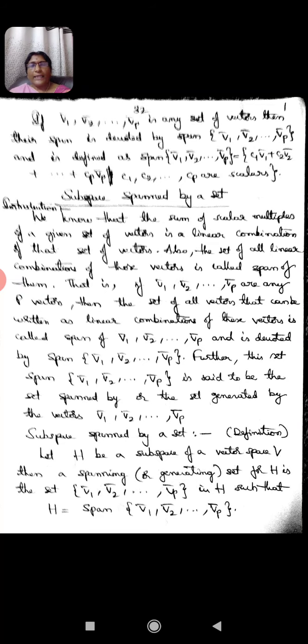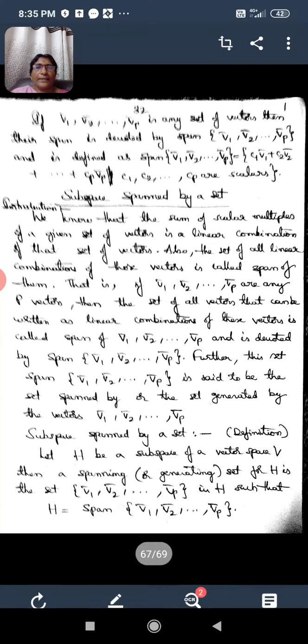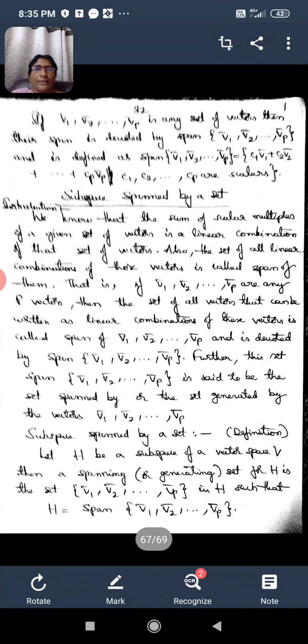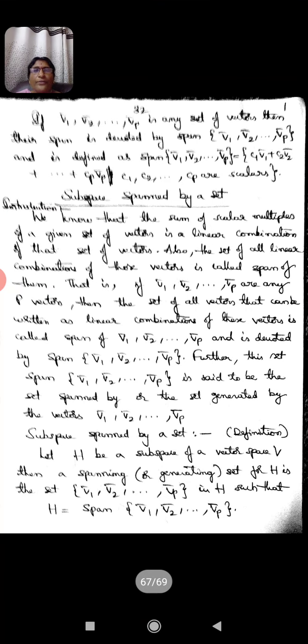So if H is a subspace of a vector space V, then a spanning set or generating set for that subspace H is the set that we have already seen, that is span of V1 bar, V2 bar, so on Vp bar, and we denote that H is equal to span of V1 bar, V2 bar, so on Vp bar.